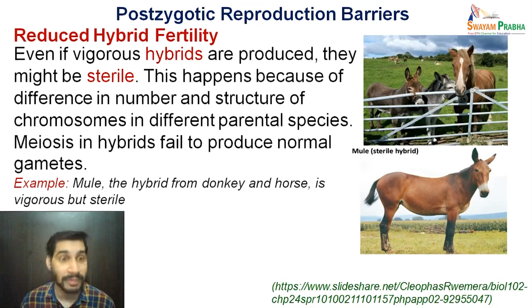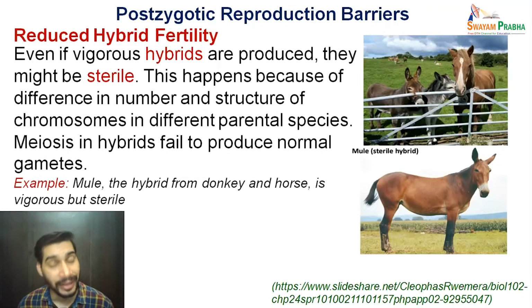This happens because of difference in number and structure of chromosomes in different parental species. Meiosis in hybrids fails to produce normal gametes. The famous example you can have here is the mule. Mule is a sterile hybrid which is formed by horse and donkey. Though it is quite vigorous, the hybrid is strong enough, it has survived, but it is sterile.